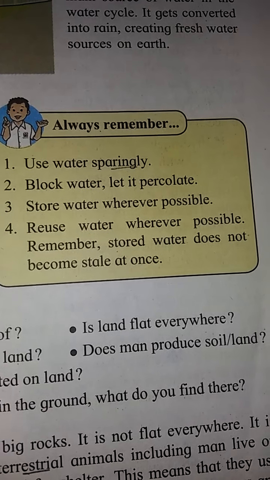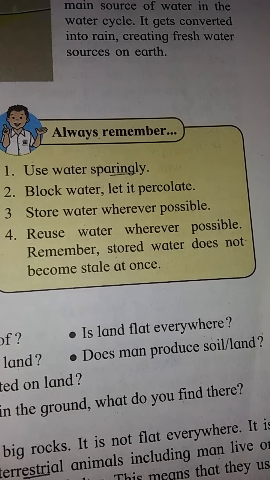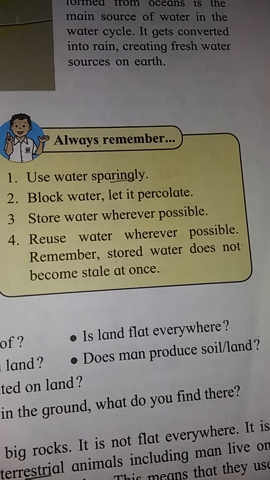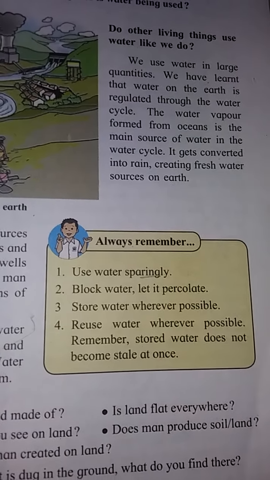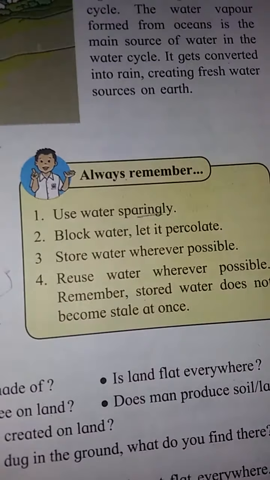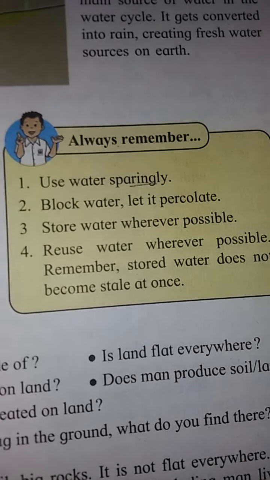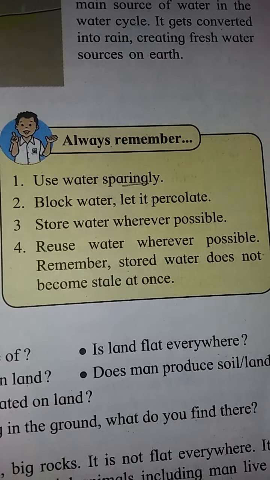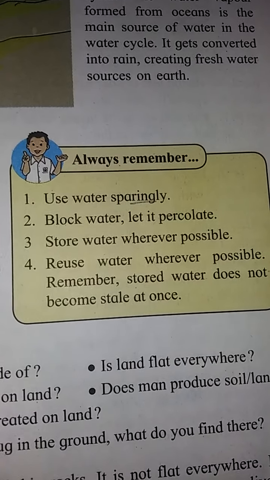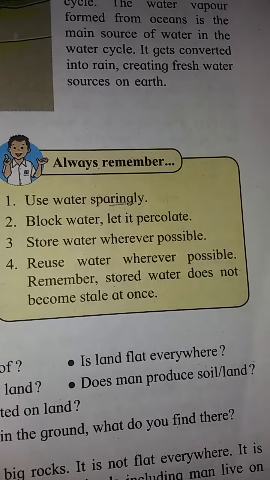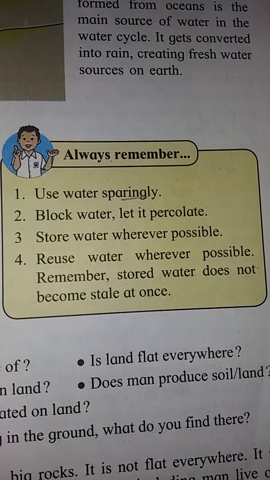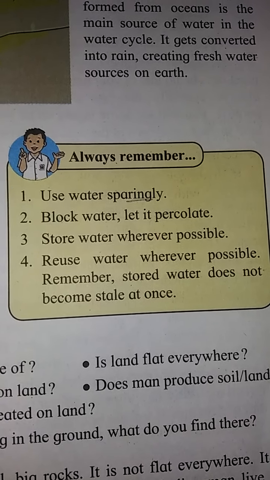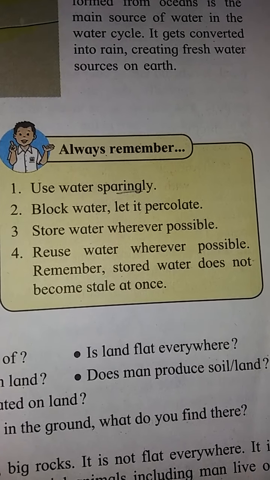Number 3 is store water. Store water where it is possible, in the form of big dams. We can also have small ponds created. And fourth is reuse water where it is possible. Stored water does not become stale at once. Stored water we can use for a long time.